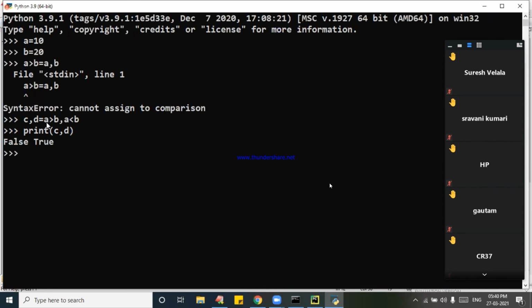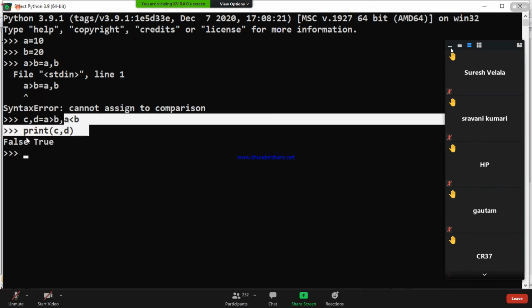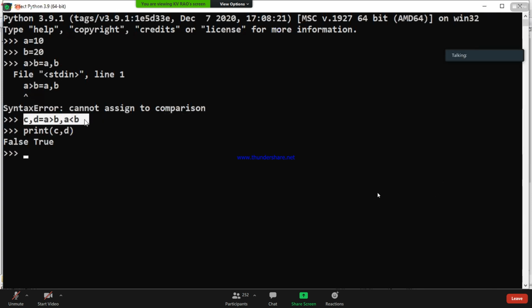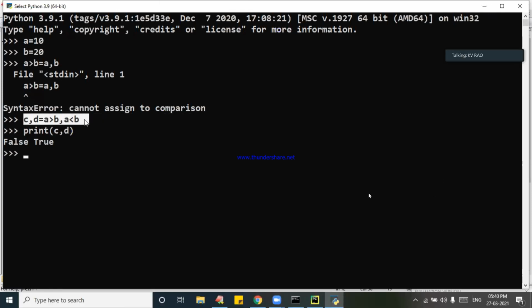You see that the correct answer is printing. 10 greater than 20, False is printing. 10 less than 20, True is printing. I told you the syntax is very, very important. Anything violating the syntax is called an error. Please take this program, all of you.